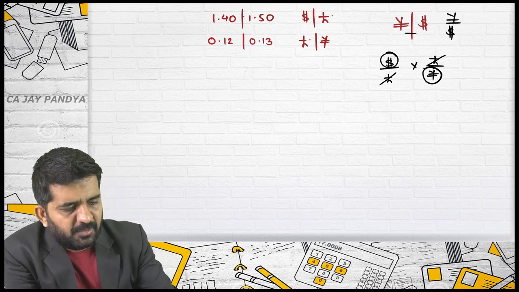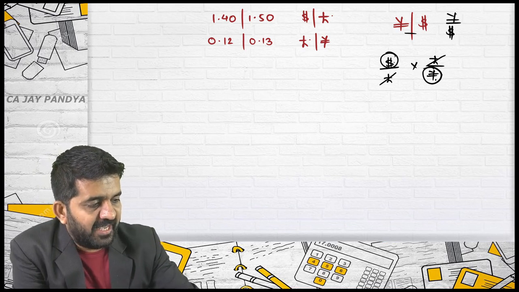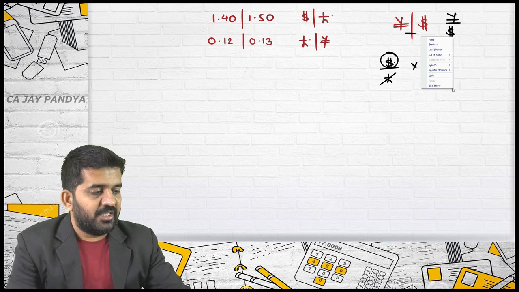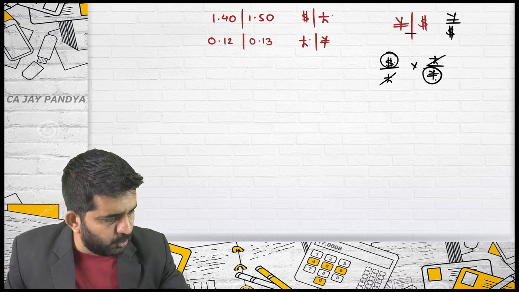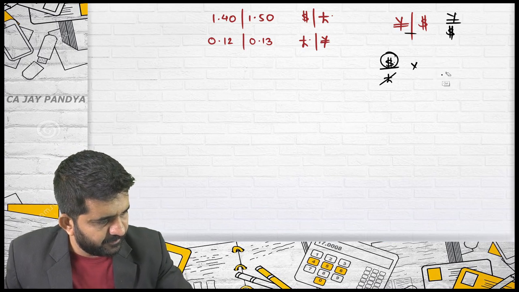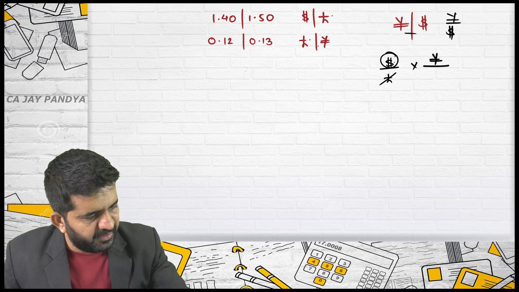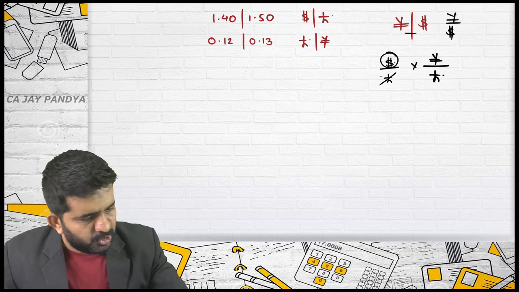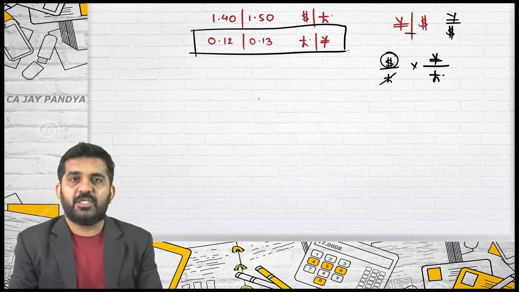If I just multiply both, what I get is dollar per yen. But I want yen per dollar. So yen should be in the numerator. So I need to reciprocal this. Bring yen in the numerator, divided by pound. Tick mark this.